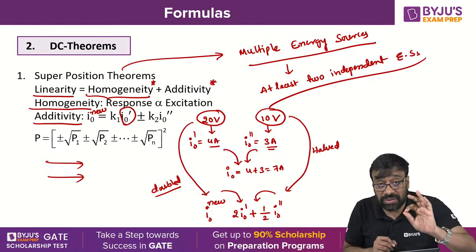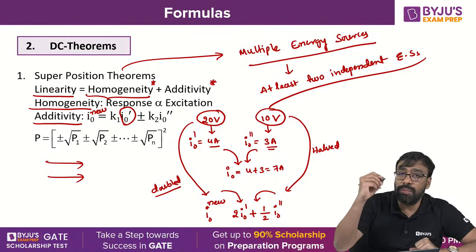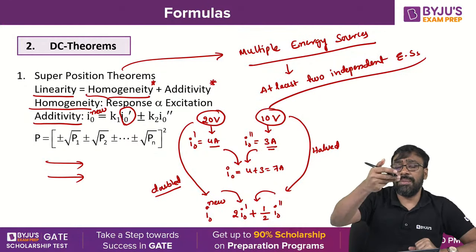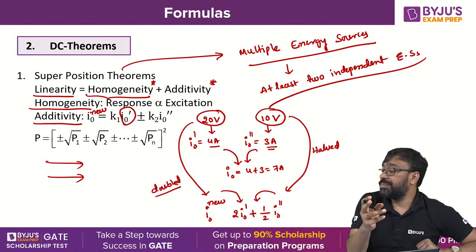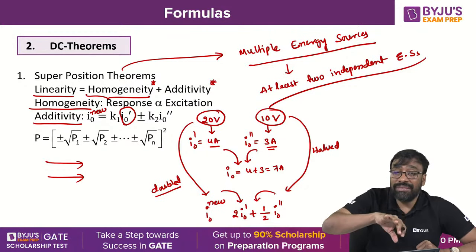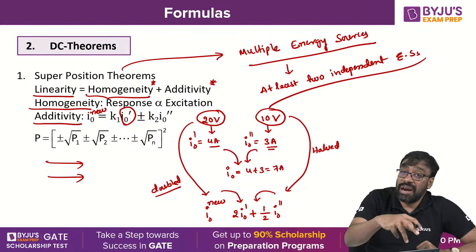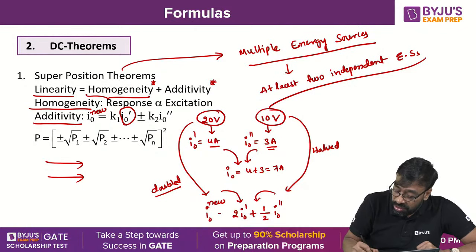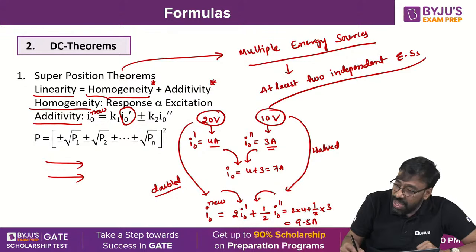The new response will be, according to the homogeneity property, when the source value is doubled, its corresponding response is doubled. According to homogeneity, when the source value is halved, its corresponding response is halved. Therefore, you will be getting now 2 into 4 plus half into 3, that is 8 plus 1.5, that is 9.5 ampere.